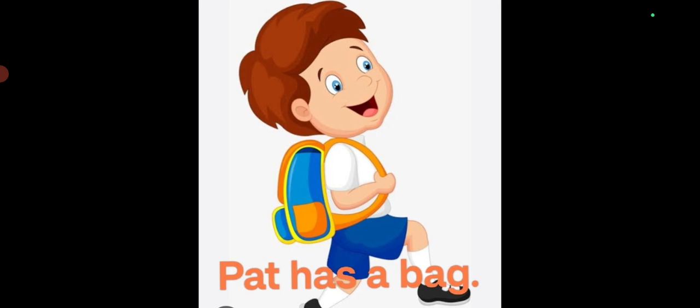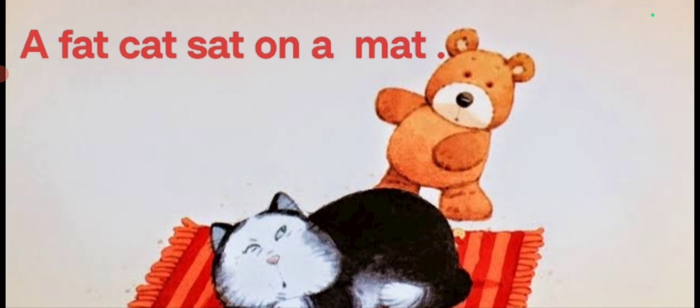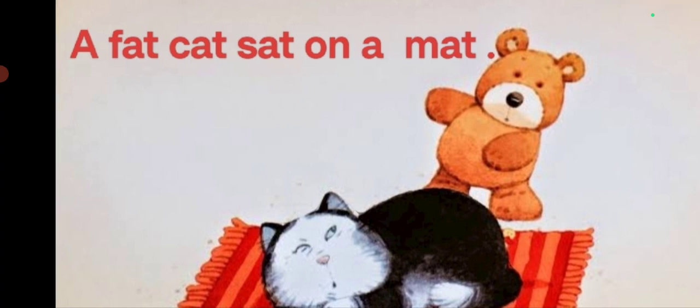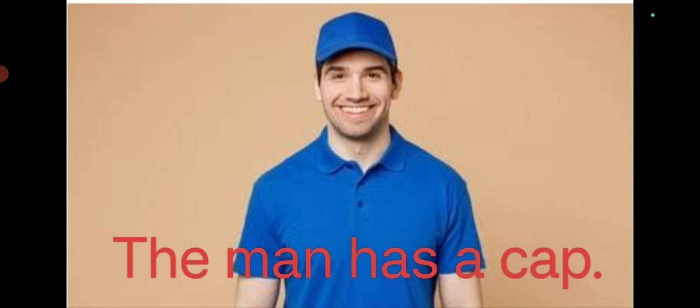Now children, read the following sentences. Pat has a bag. A fat cat sat on a mat. So vowel A makes the sound A. The man has a cap. I hope you all must have understood the short vowel sound A.